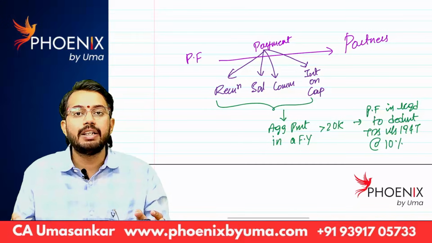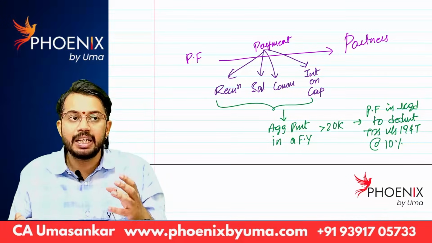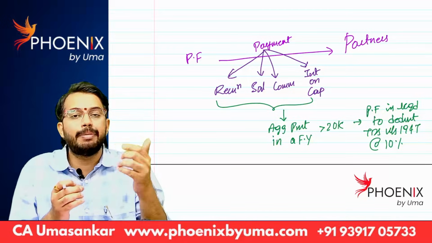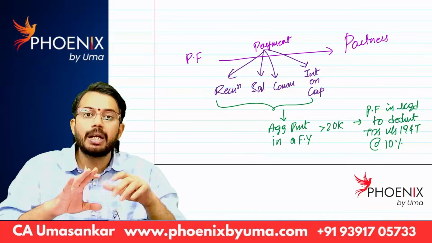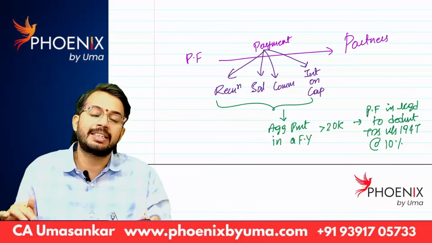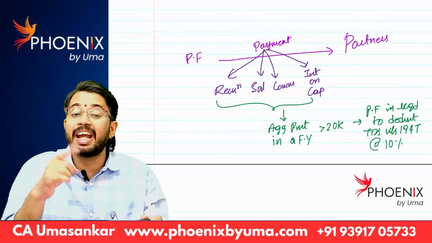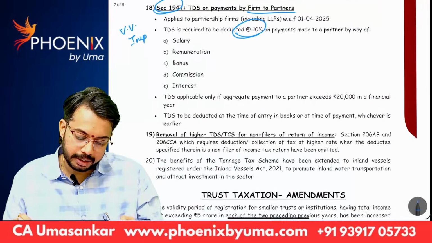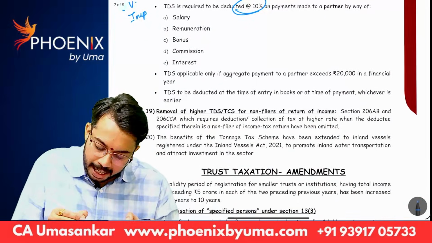So did you understand? From 1st April 25 onwards, if any partnership firm is making any payment to the partner, whether it is salary, remuneration, bonus, commission, on such payment, partnership firm is required to deduct TDS at the rate of 10%. Aggregate amount, not individual amount. Okay. Next. You can see on aggregate payment.